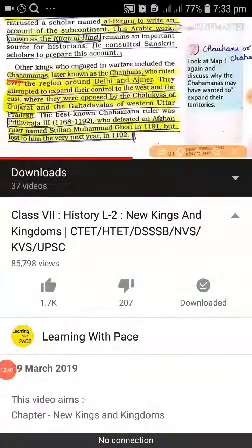We have one more: the Chahamans, of Delhi and Ajmer. They also expanded their power over the Chalukyas of Gujarat. The Chalukyas were in the part of Gujarat, and here Prithviraj the third is also given.